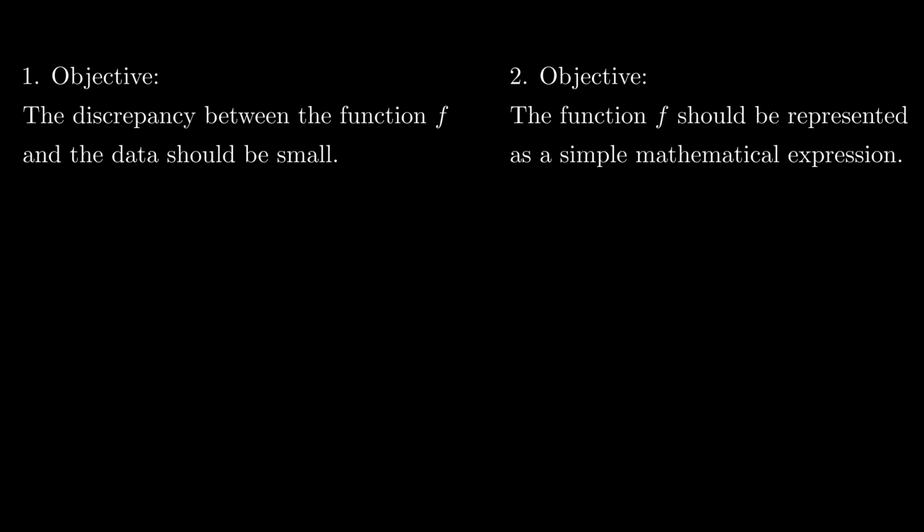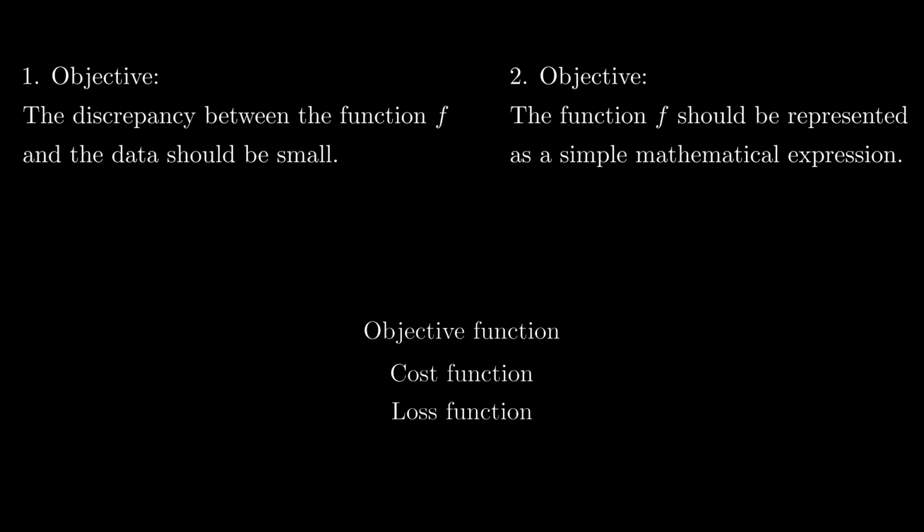For each objective, we define a mathematical measure that quantifies in some sense whether the objective is met. This measure should be small if the objective is met and large otherwise. Such a measure is called an objective function, cost function, or loss function. By minimizing the loss function for both objectives simultaneously, we make sure to accomplish both objectives.